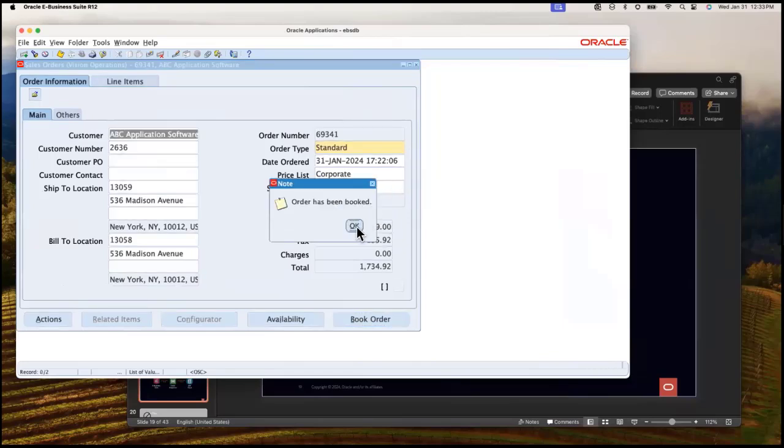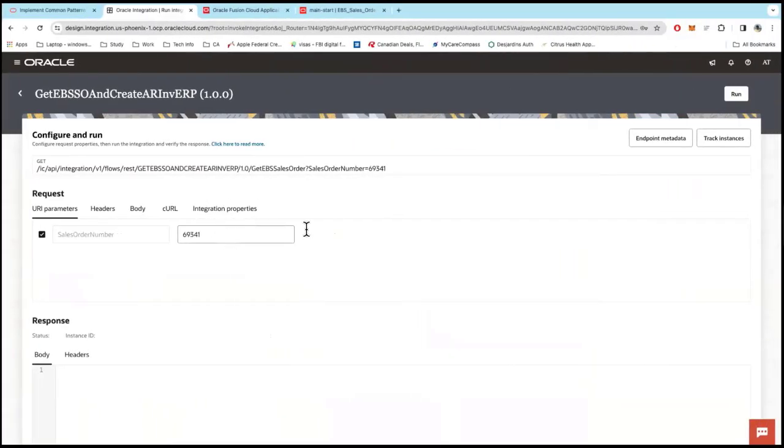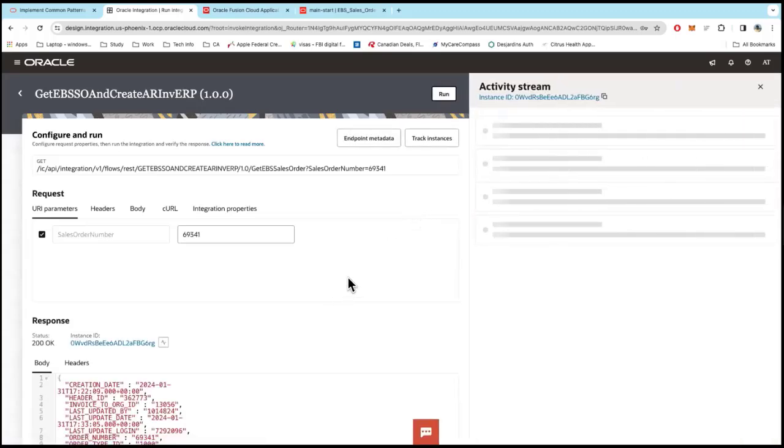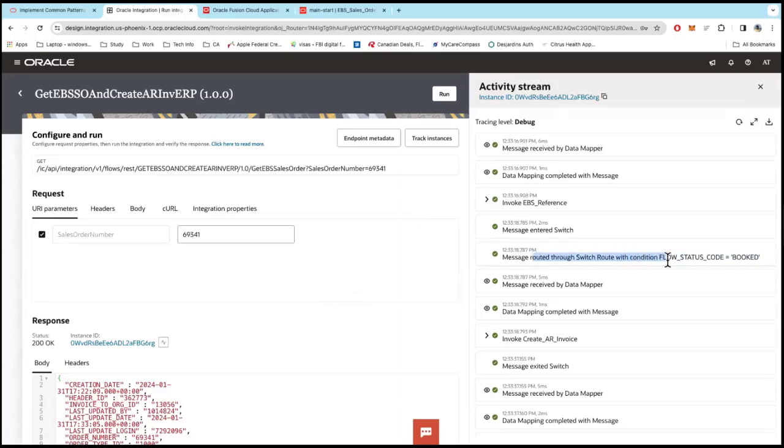Okay, so once I click on book, it says order was booked. And if I come back to this one, 69341, and if I run it again, then this time it should take the path with the booked status. It's taking longer, which is good because it seems to be going to the ERP to actually create the invoice. My bad. Yeah, and then if you refresh the logs, you will see that the message routed through